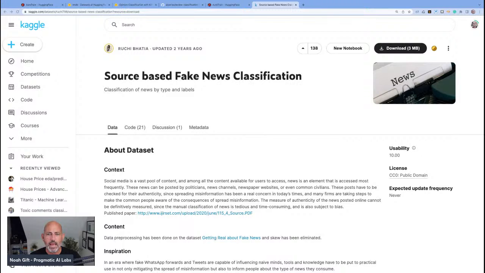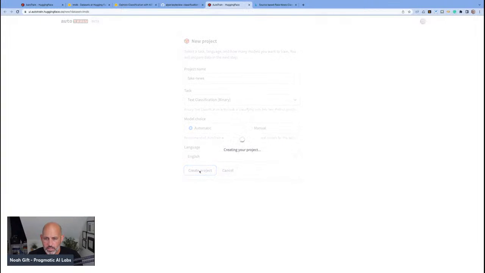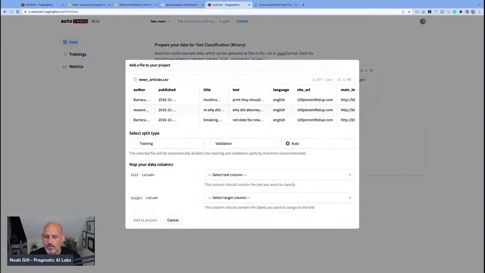Great. So now I think I can go to AutoTrain, and we can do text classification. We'll call this fake news. This looks good, and we'll create this project. Now I just need to drop this inside of here. Aha, here we go. Now we're getting somewhere. Let's let it do everything automatically. We want to map the columns.